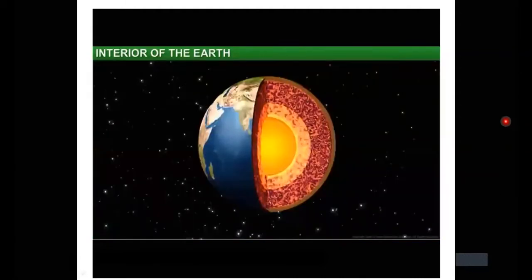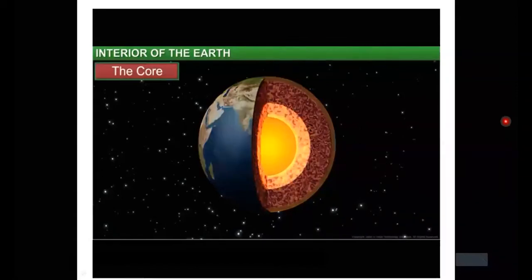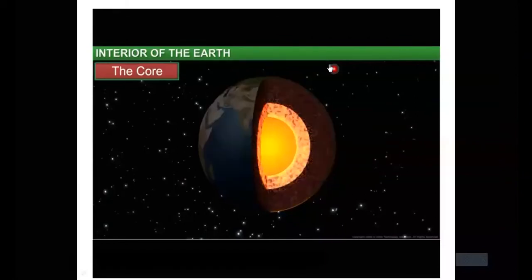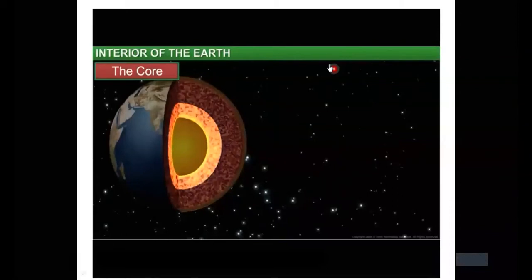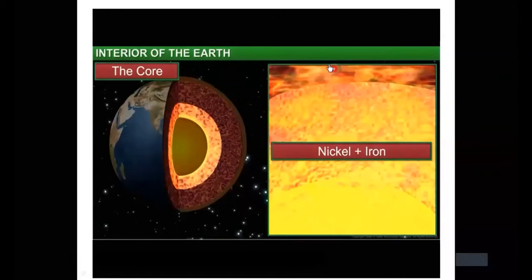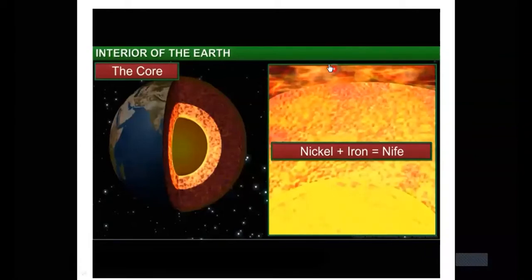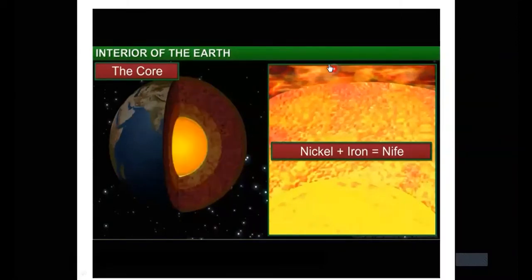Finally, as you go deeper inside the earth, you come to the core. The core consists of an outer core and an inner core. The outer core lies just below the mantle and is mainly made up of nickel and iron. This combination gives it the name Nife. The materials within the outer core are in a liquid state. Considering how high the temperatures in the outer core are, can you guess what the conditions in the inner core would be like?